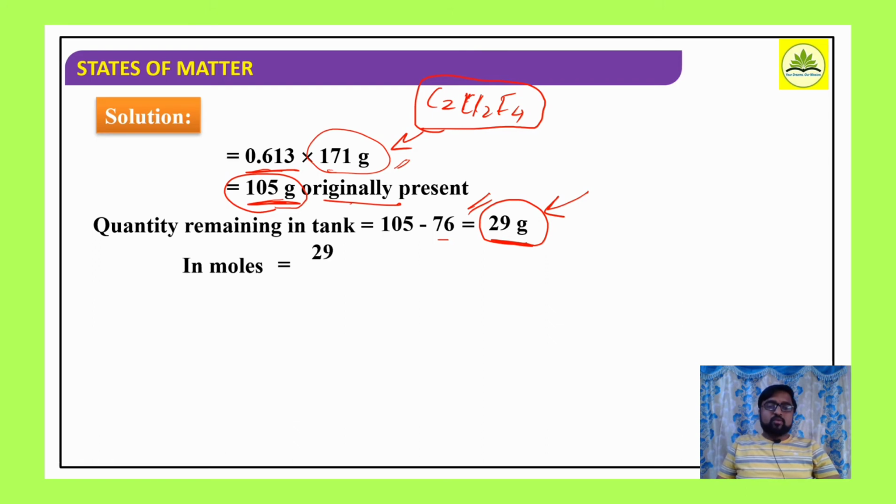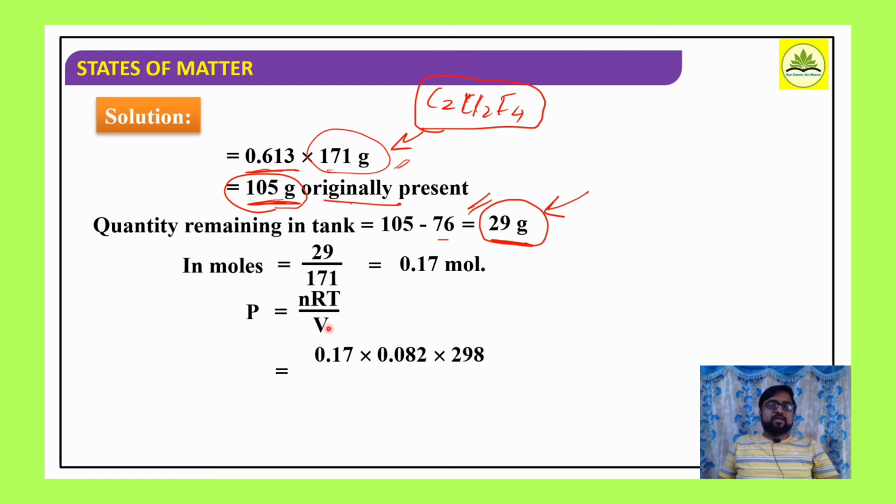So in terms of moles, how can we convert? Weight divided by molecular mass. So weight 29 gram and molecular mass 171, so it will be 0.17 mole. When the freon was filled, it was 0.613 mole, but after the leak is discovered and patched, 0.17 mole remained. Now pressure is equal to nRT by V.